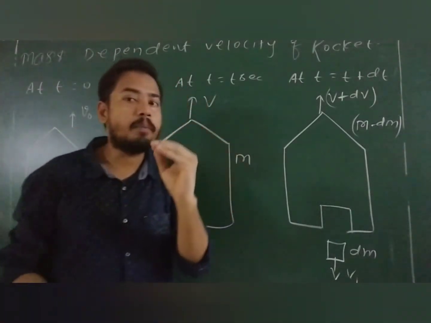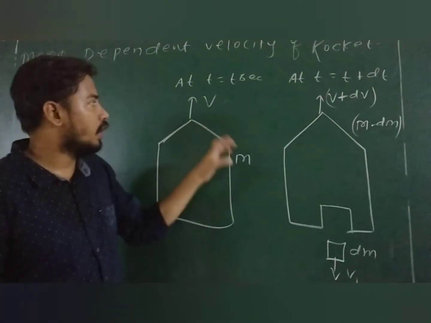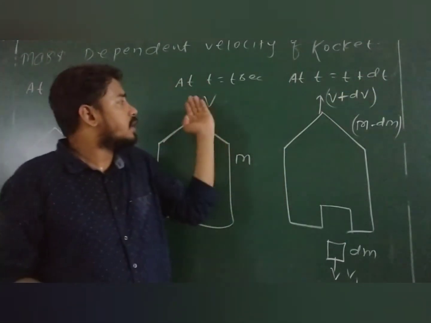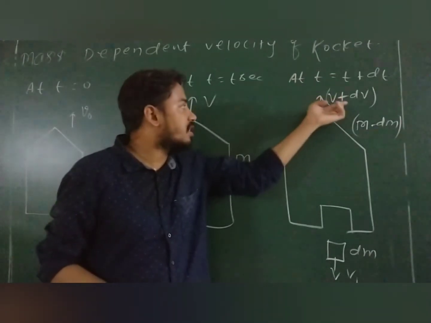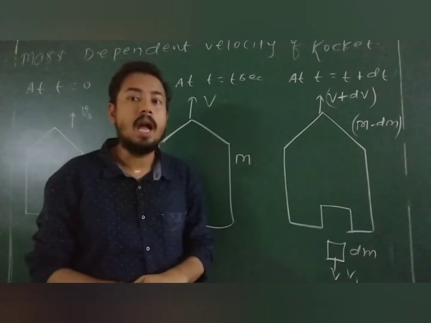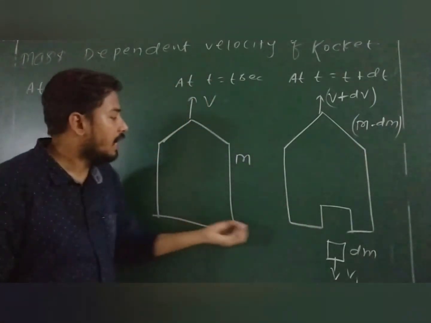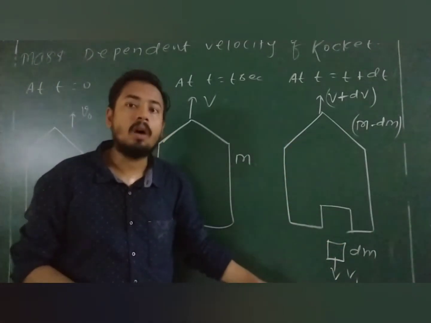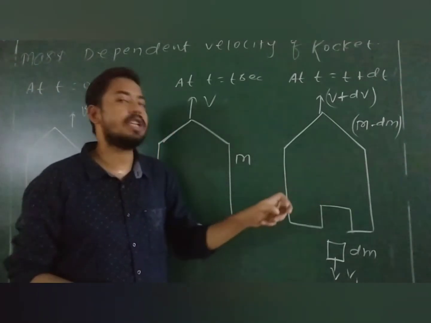And after a very small time, I assume time t is equal to t plus dt. Its velocity will increase by some small amount, so its velocity becomes v plus dv, but its mass becomes m minus dm, because a small amount of gas will go down, or simply you can say a small amount of gas is exhausted from here.